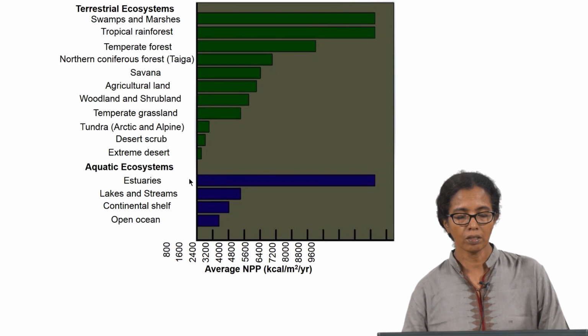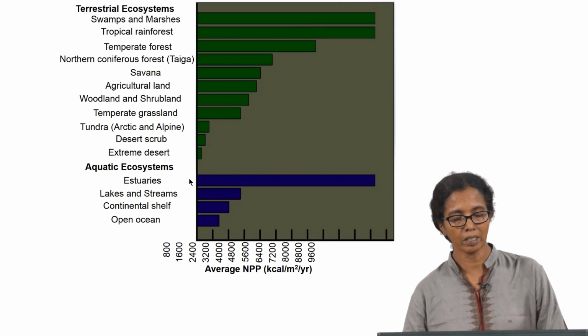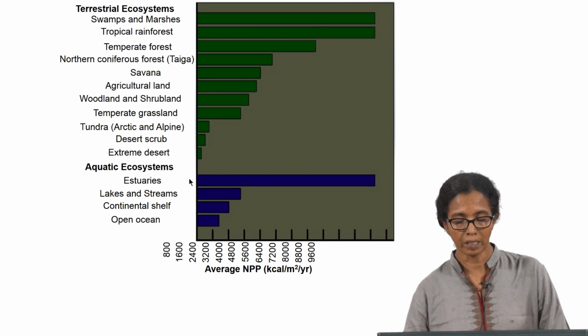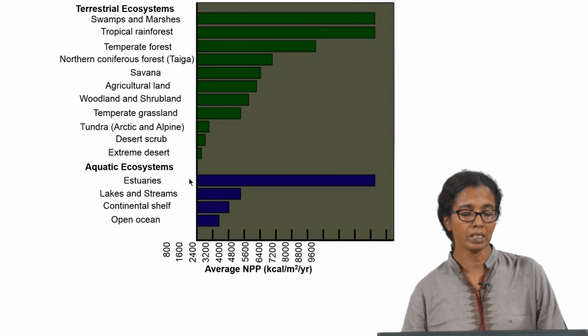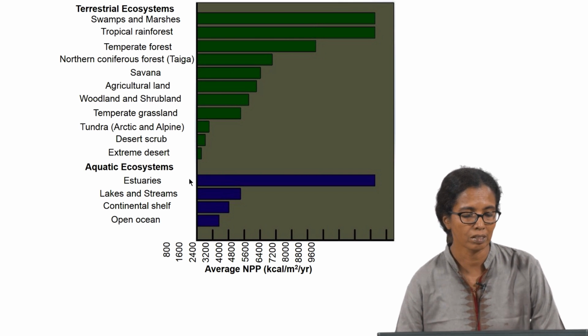Based on this, terrestrial ecosystems and aquatic ecosystems are classified based on the average net primary productivity, that is based on the plants that occupy these systems. So, we find that swamps and marshes and tropical rainforests have the highest productivity among terrestrial ecosystems, and among aquatic ecosystems, estuaries are equivalent to the swamps and marshes and tropical rainforests that you find among the terrestrial ecosystems.